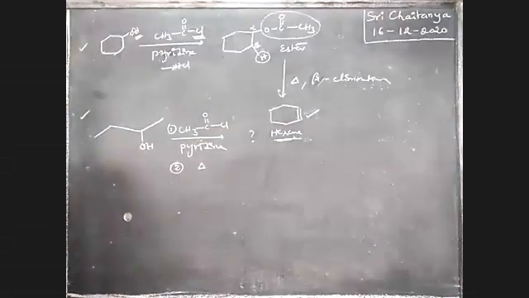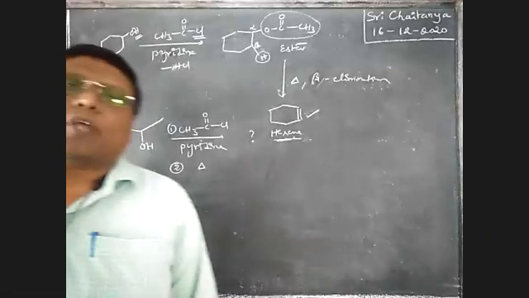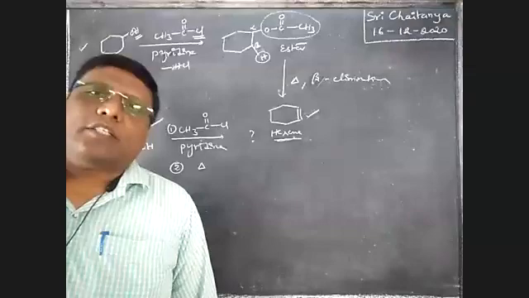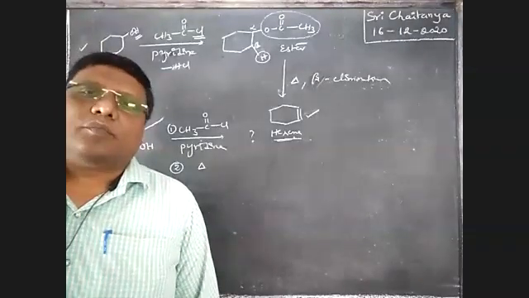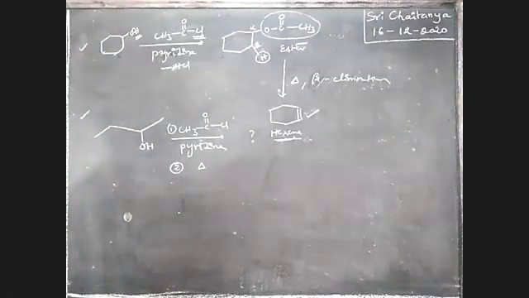What is the product? This is my question. Try yourself, boys. I'm giving some time. Please complete that reaction, just like in the previous case. Later I will explain.